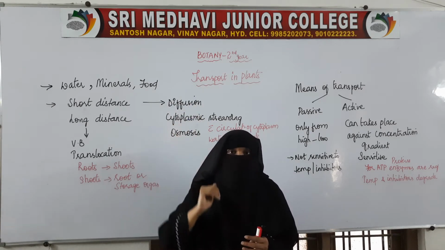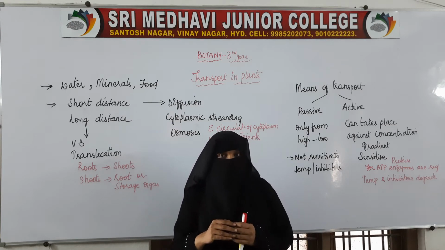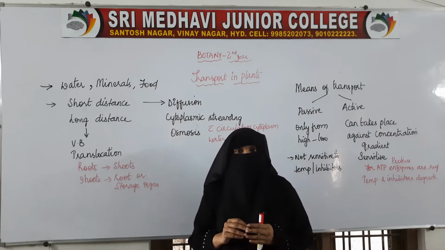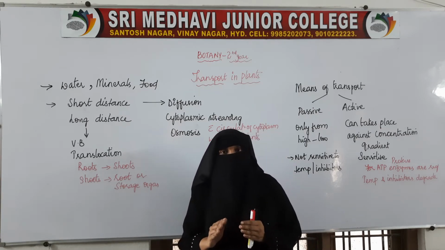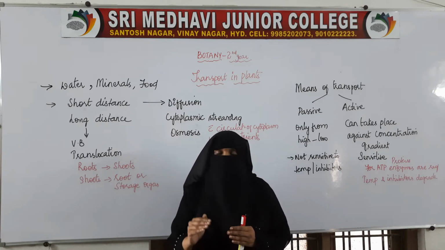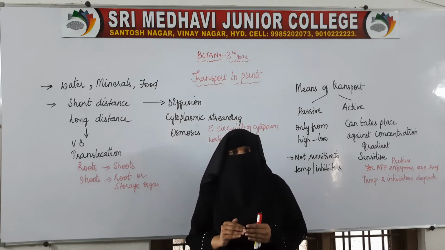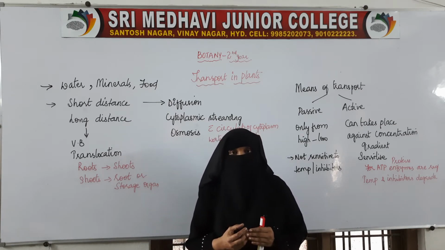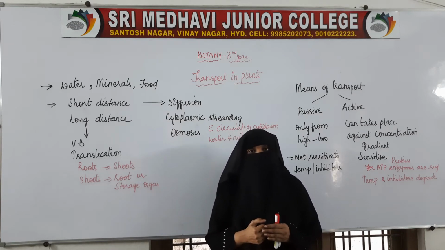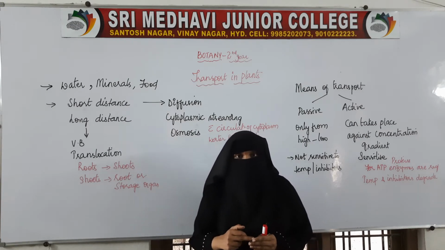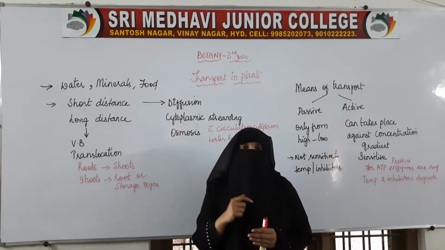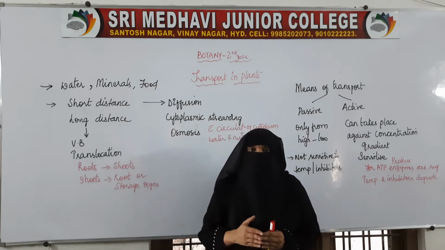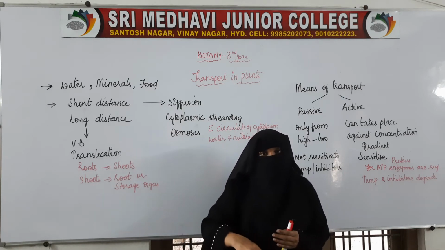Because till the tip of the plant water is required. Water is required by each and every cell present inside the plants, by all the parts of the plant. So water will be taken up by the roots from the soil, and it will be transported till the tip of the shoot. Even if it is 100 meters or more, the plants are able to pull that water from the soil till here.